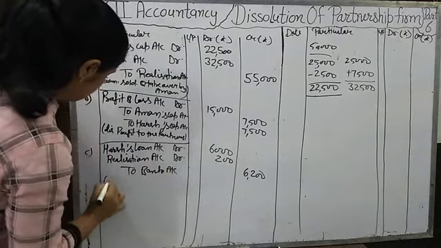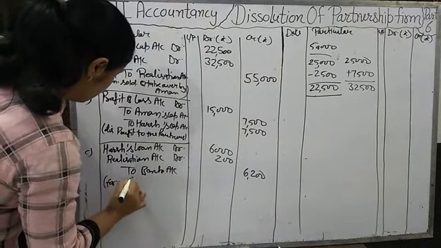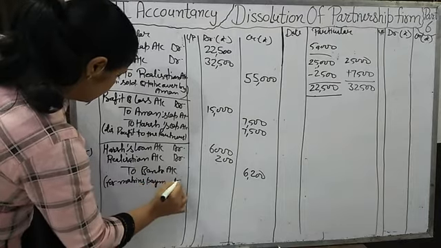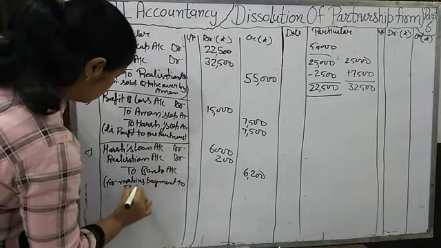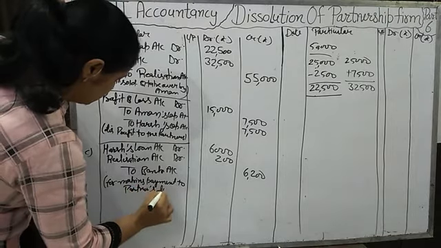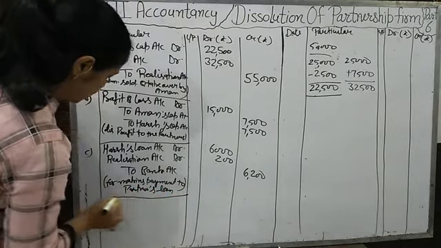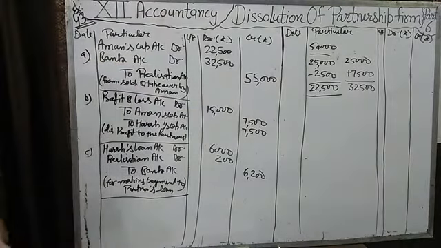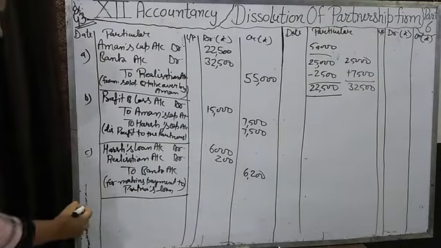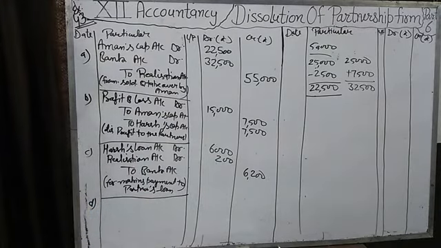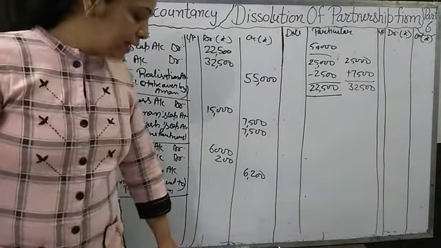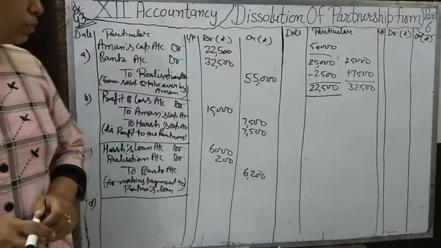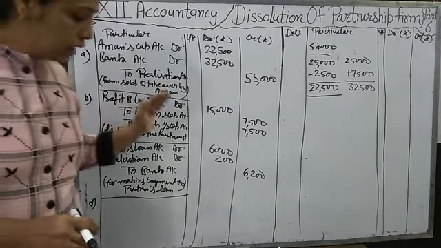To bank account 6,200. Write the narration for making payment to partner's loan. You have to make a proper proforma for this. Journal proforma. 5 columns are there. Okay. Now next transaction is the firm paid realization expense amounting to rupees 5,000 on behalf of Harsh, who had to bear these expenses.